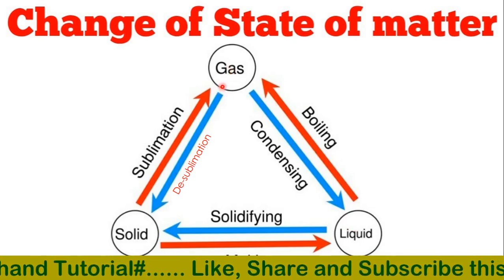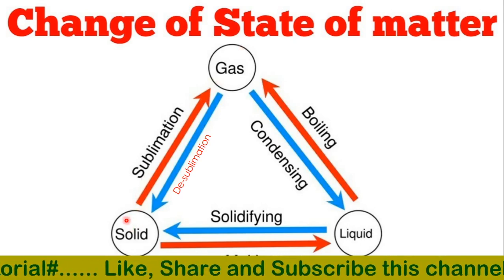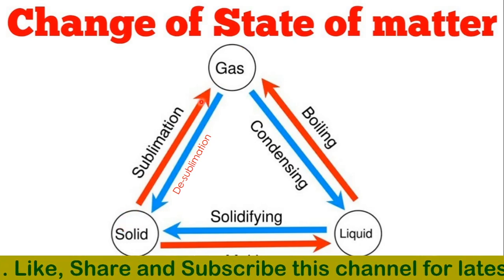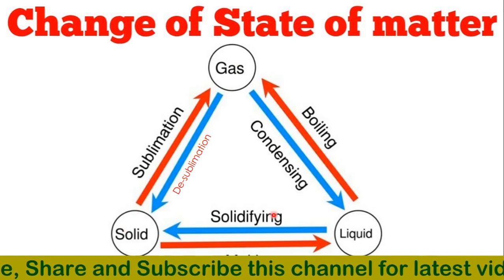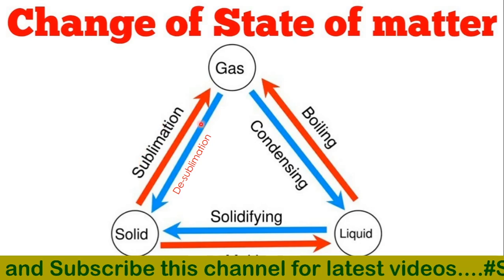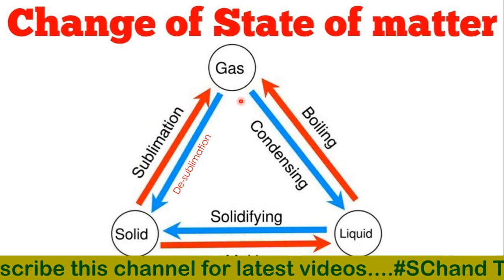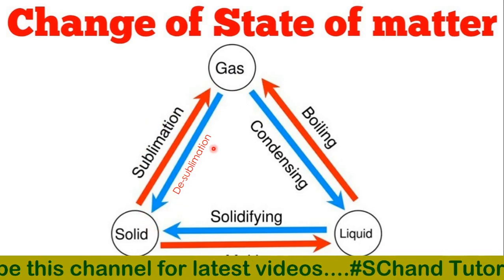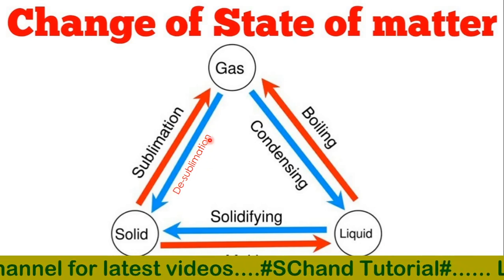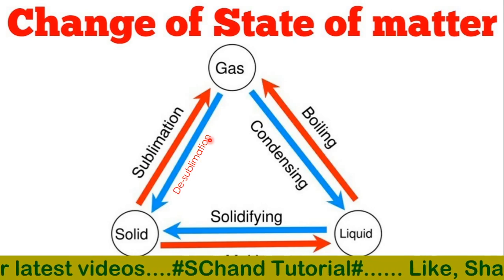And solid can directly be converted into gas by the process of sublimation. Solid directly sublimes to gas without converting into the liquid state. And gas on cooling will convert into solid again, which is known as desublimation. So these are some processes of change of state in the different states of matter. So this you need to remember.